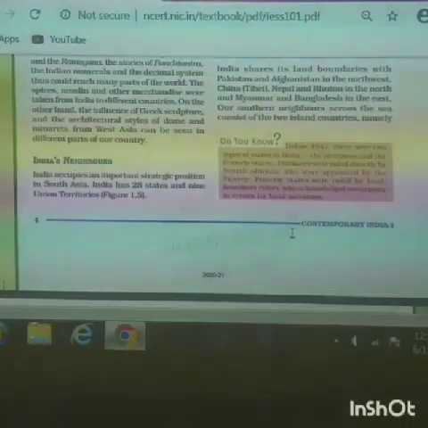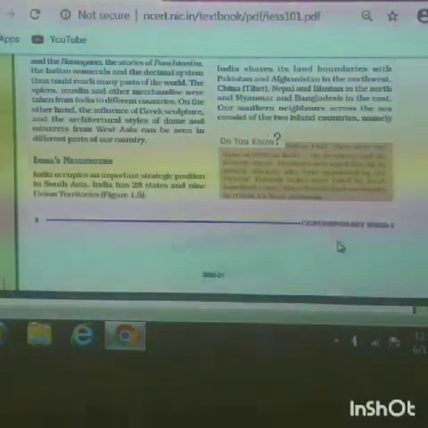Now let us know about India's neighbors. As you all know, India has 28 states and 8 union territories.